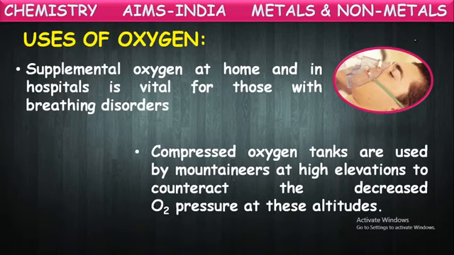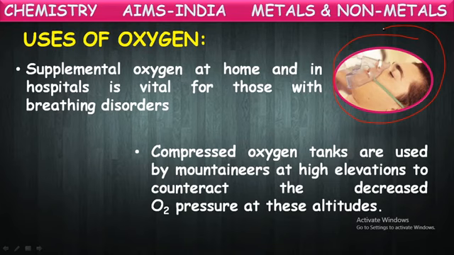I think you heard about this. In the hospital, they use oxygen gas mixed with a little amount of carbon dioxide in the form of carbogen. In the hospitals, the oxygen cylinders contain this carbogen. This is given for the artificial respiration of the patients who are suffering with these breathing disorders.